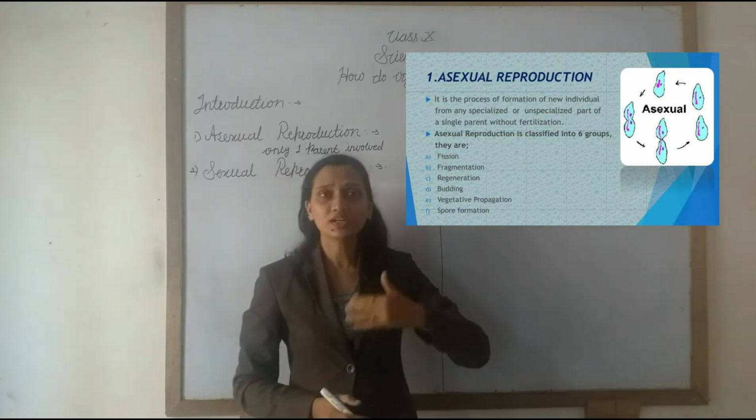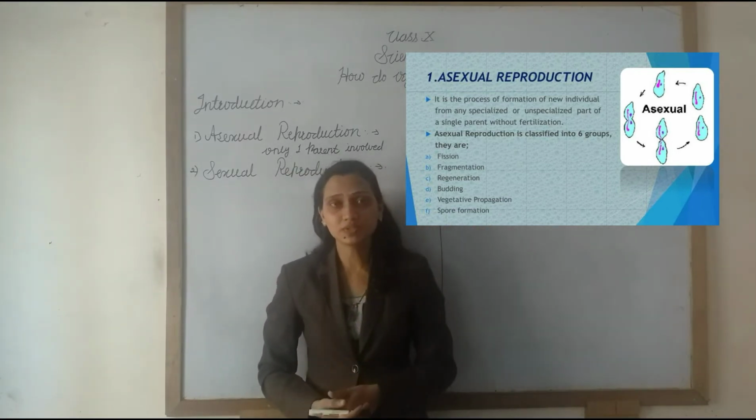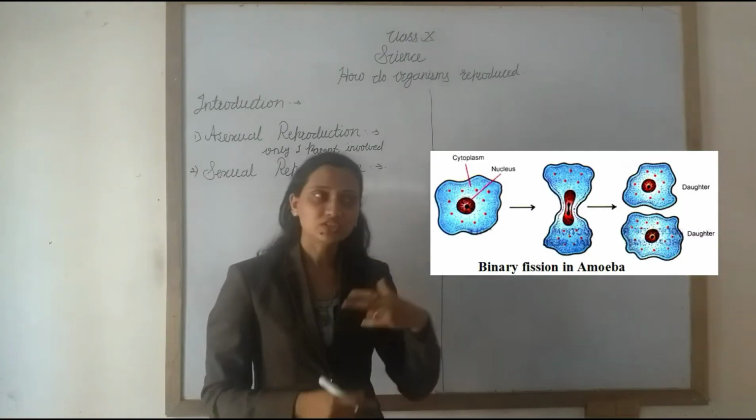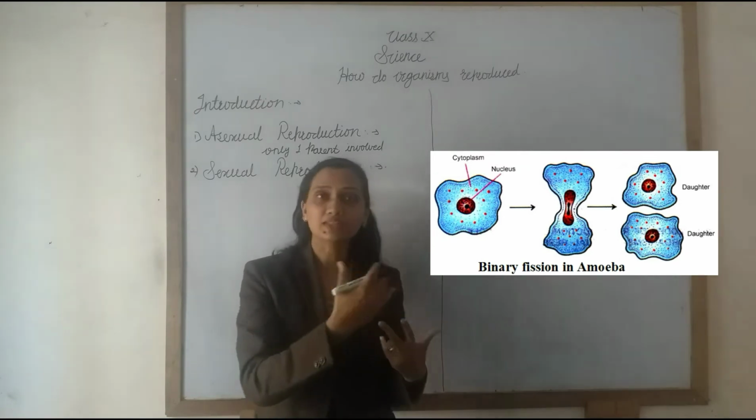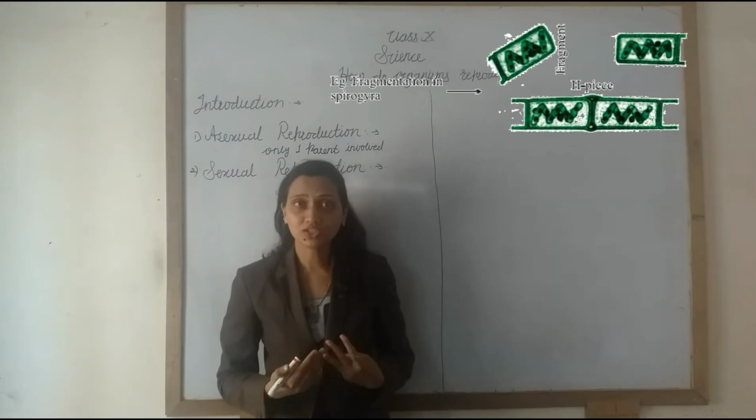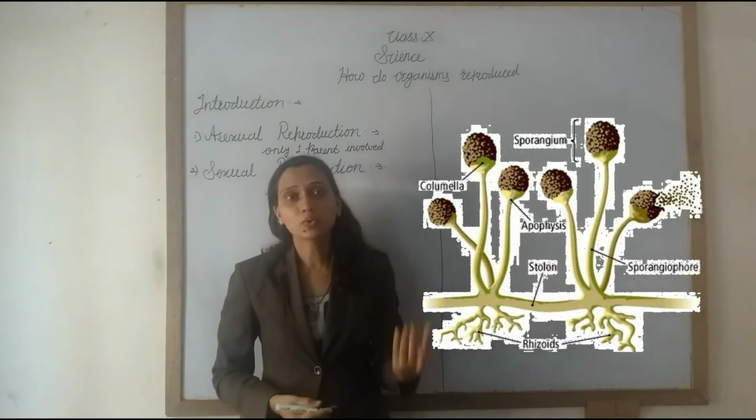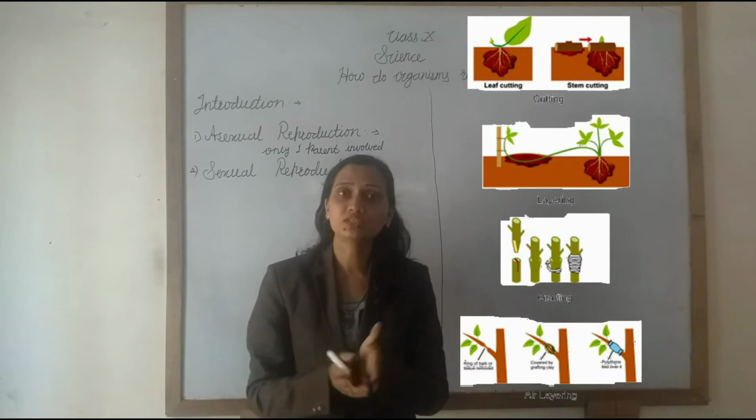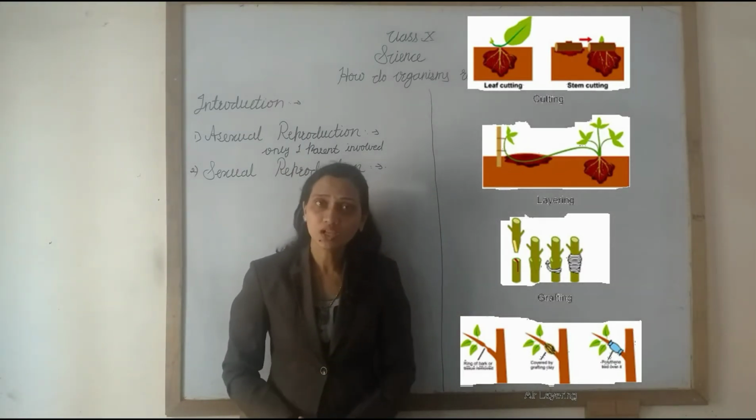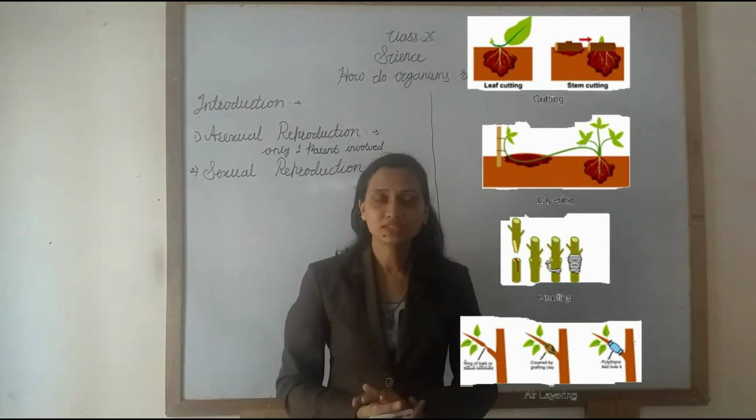We also studied the different types of asexual reproduction. First we learned about fission. Fission is of two types: binary fission and multiple fission. Then the second one is fragmentation, then regeneration, budding, sporulation, and the last one is vegetative propagation. These are the different types of asexual reproduction. We already learned all these points in our previous lecture.